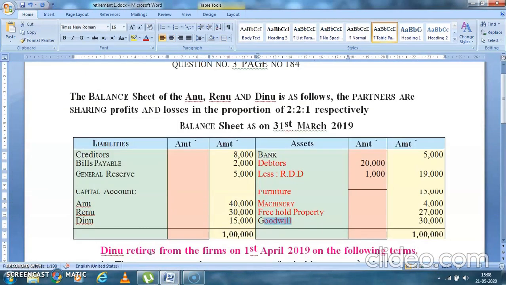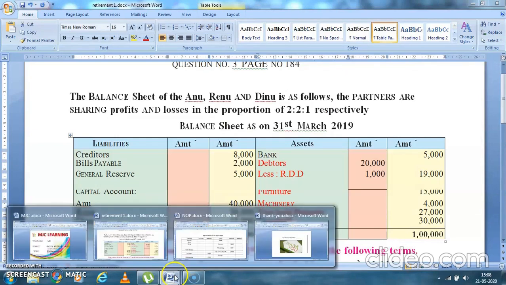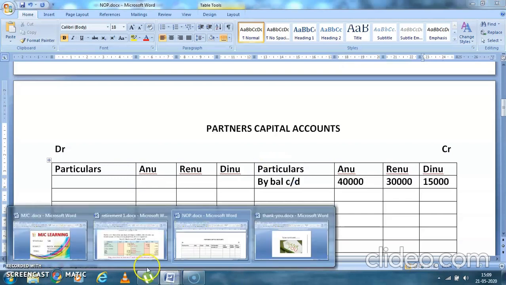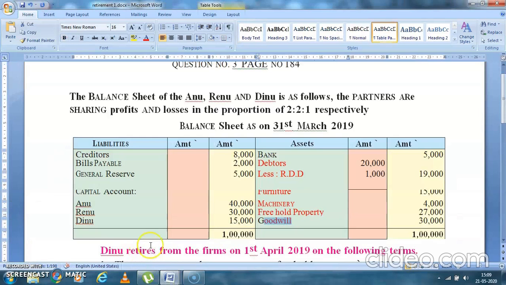General reserve will be divided between all the three partners and then taken to the capital accounts. So here you'll write by balance brought down. Anu's capital was 40,000, Renu's capital was 30,000, and Dinu's capital was 15,000. Am I correct? Yes, 40, 30 and 15.